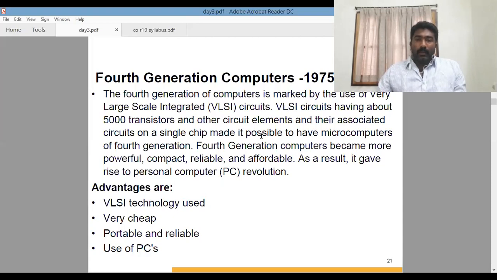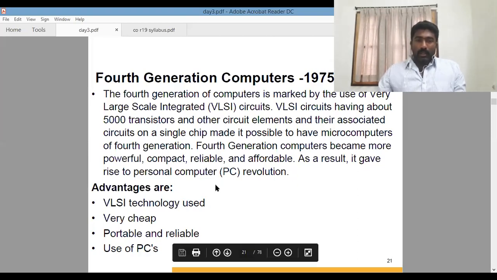And here, PCs, or personal computers, came into existence. In the first, second and third generations, computers existed only at the organization level, but not at home or at educational levels. From the fourth generation era, that is from 1975 onwards, we are using personal computers. Every system can be used at the user level, by a student or any other person, for personal usage. And compared to the other three generations, the cost is very low.